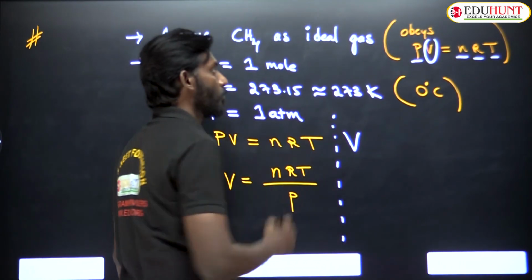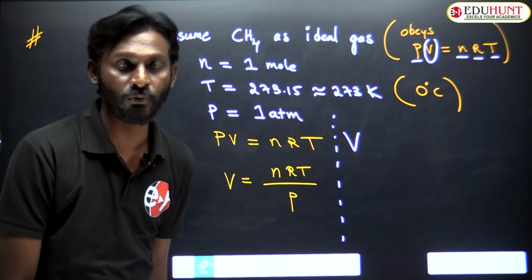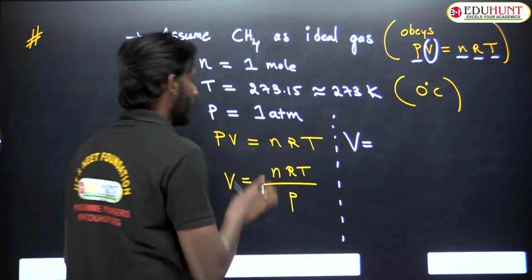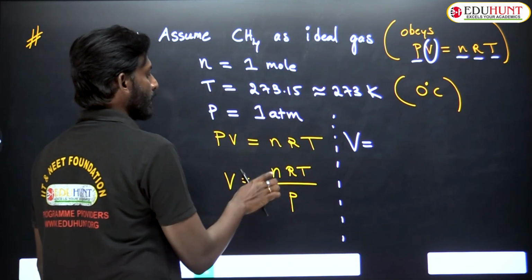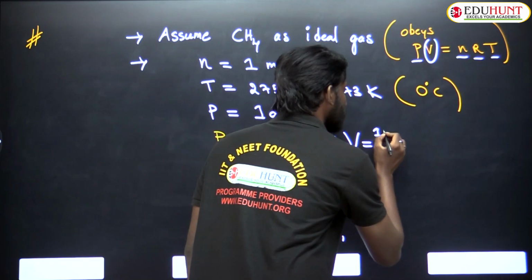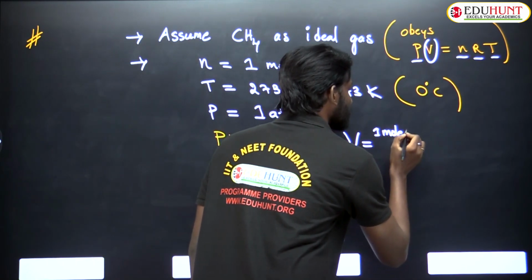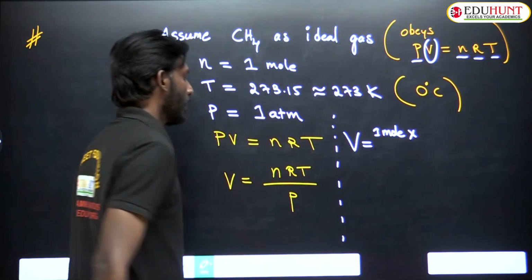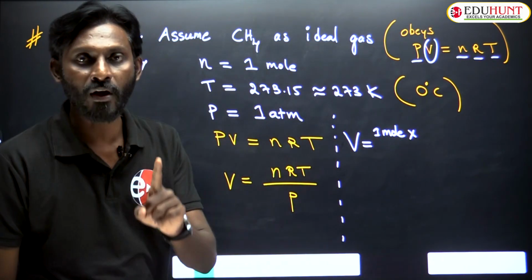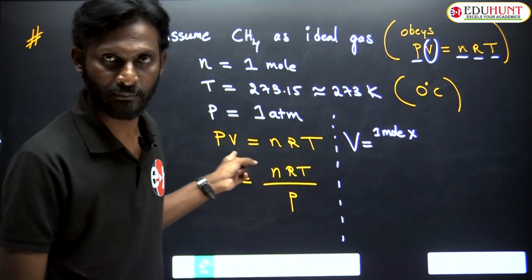Now, what is this? Volume of 1 mole methane, because I have taken 1 mole, is equal to number of moles. How many moles have I taken? 1 mole. Into, what is the R value? R value we already know, 0.0821.